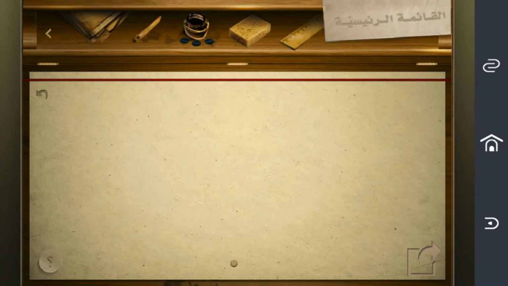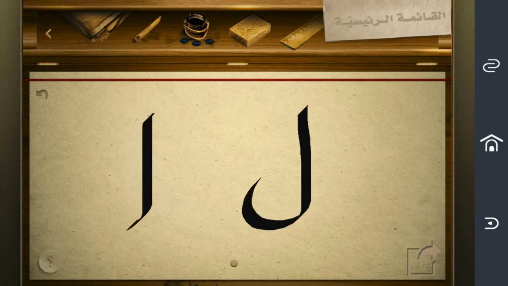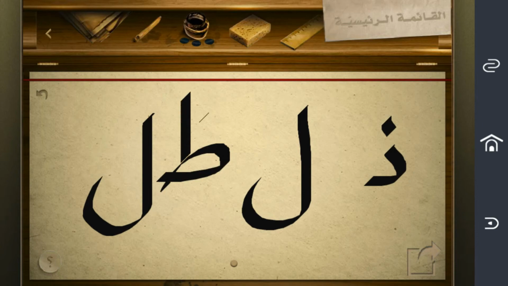The last sound is l. It's written like that. And the same rule implies. It's followed by a soft sound like z. So it will be soft like thil. And it's followed by an emphatic sound like l. It will be emphatic like lil. Again, thil, dhil, thil, dhil, thil, dhil.